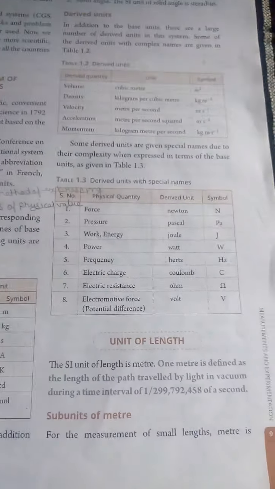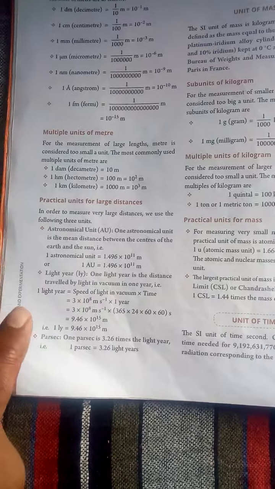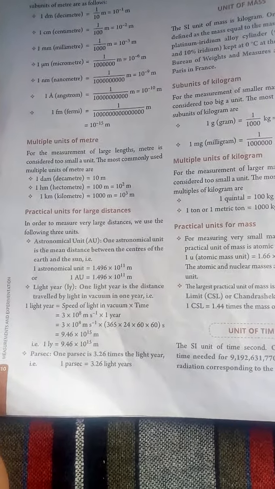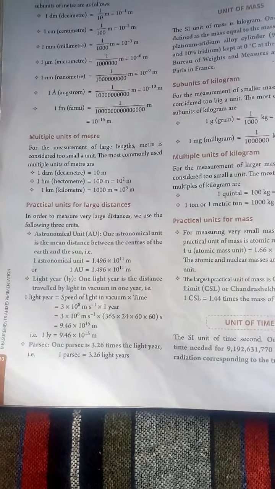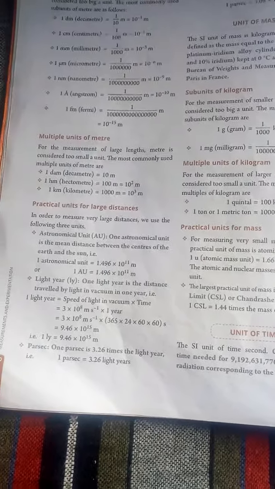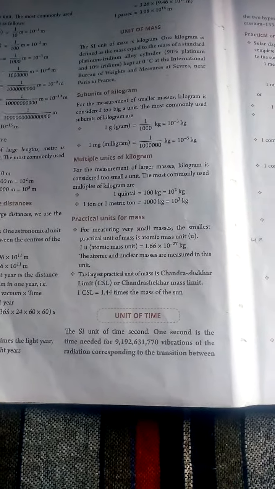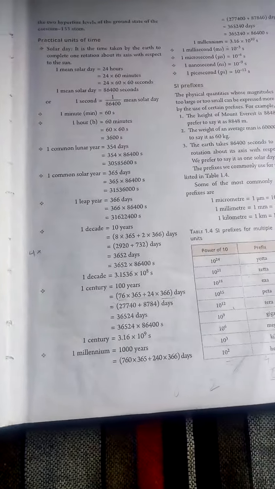Now, unit of length. The SI unit of length is meter. This is the definition. These are large scales. One astronomical unit is 1.496 × 10^11 meter. These are subunits. Unit of time is second. Unit of mass is kilogram. These are some units.